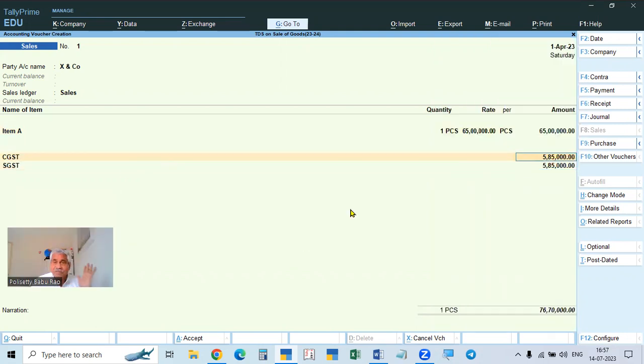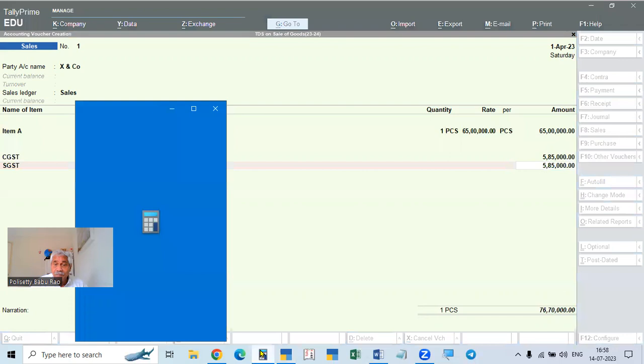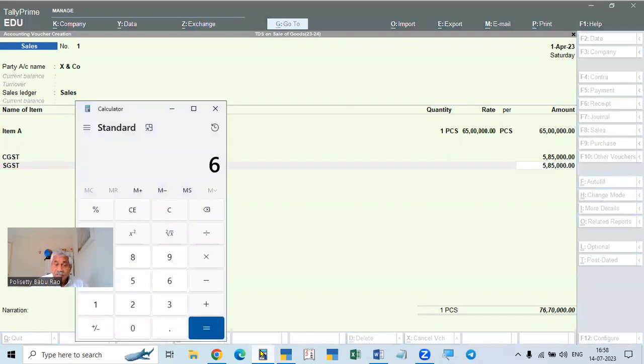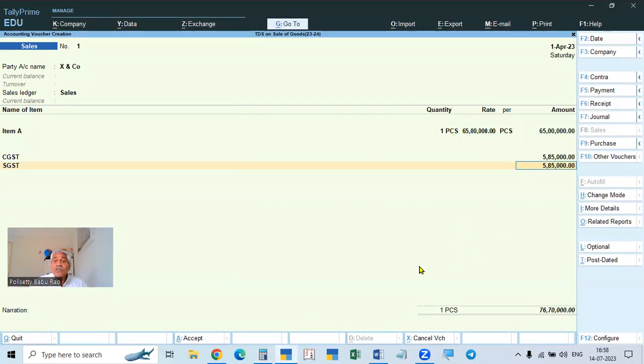We are charging that. Now, this is a sale for us, and the same thing is a purchase for the buyer. When the buyer is purchasing this, he will calculate the TDS on the taxable value in excess of 50 lakhs. Here the amount is in excess of 50 lakhs. So 65 lakhs minus 50 lakhs is 15 lakhs, and on 15 lakhs he has to deduct the tax.